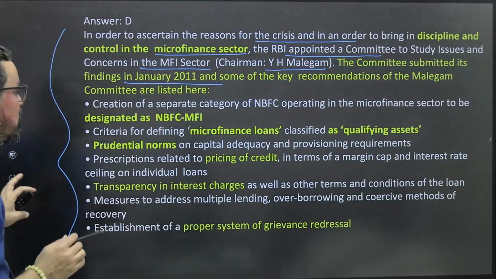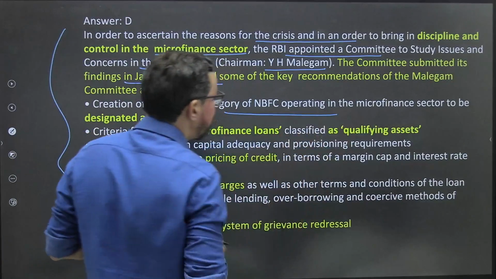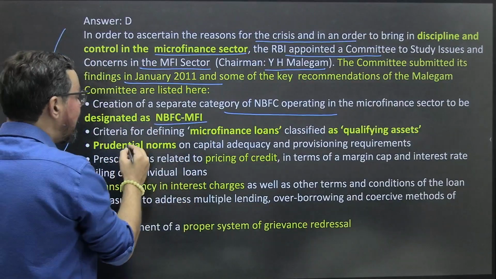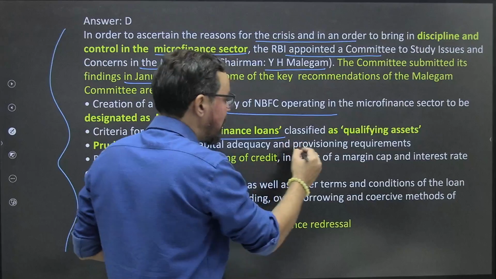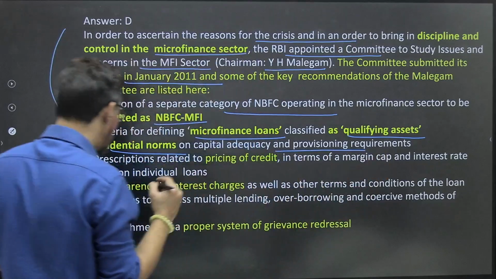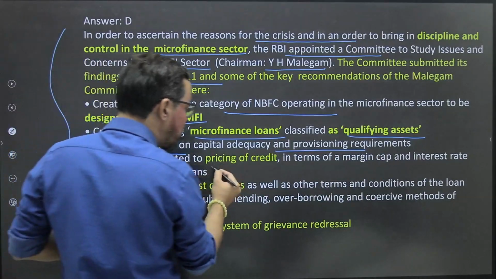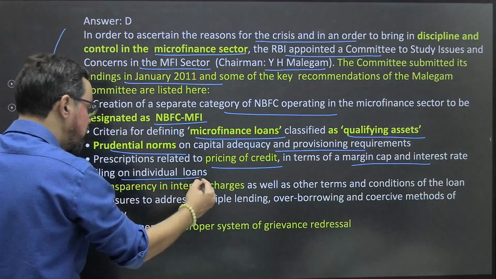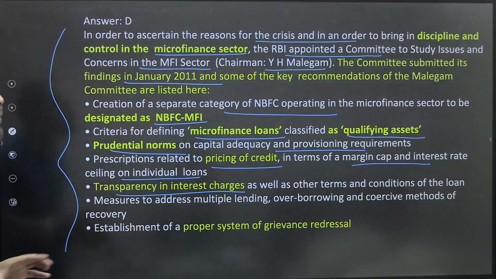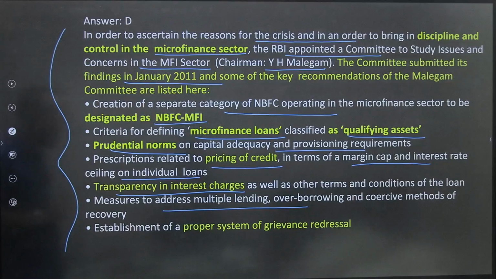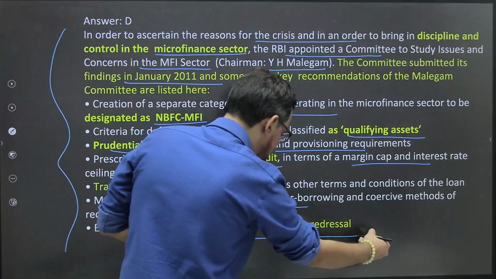Some key recommendations were creation of a separate category of NBFC operating in the microfinance sector, designated as NBFC MFIs; criteria for defining microfinance loans classified as qualifying assets; prudential norms on capital adequacy and provisioning requirements; prescriptions related to pricing of credit in terms of margin cap and interest rate ceilings on individual loans; transparency in interest charges as well as other terms and conditions of the loan; measures to address multiple lending, over-borrowing and coercive methods of recovery; and establishment of a proper system for grievance redressal.